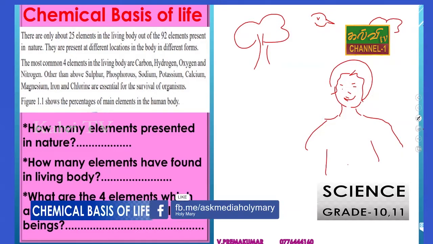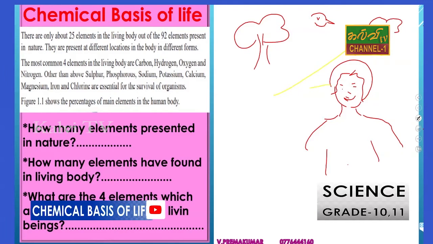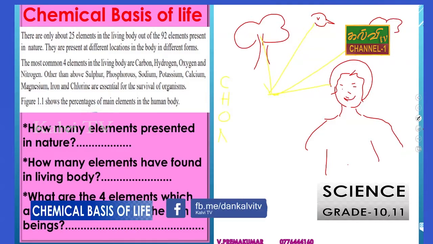But all these living beings are constructed by elements. Elements mean C, H, O, N, P, Ca, Na, K.